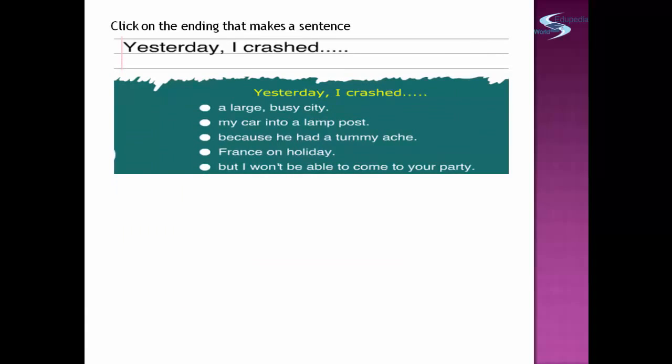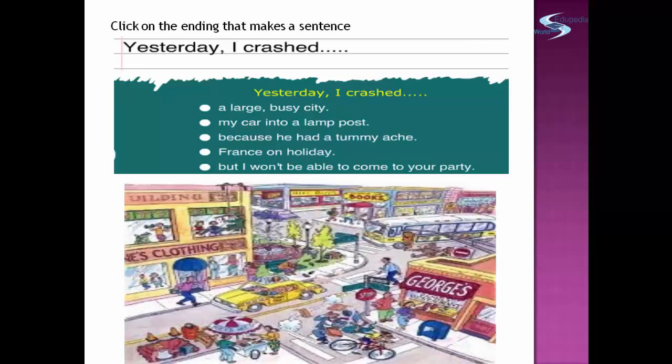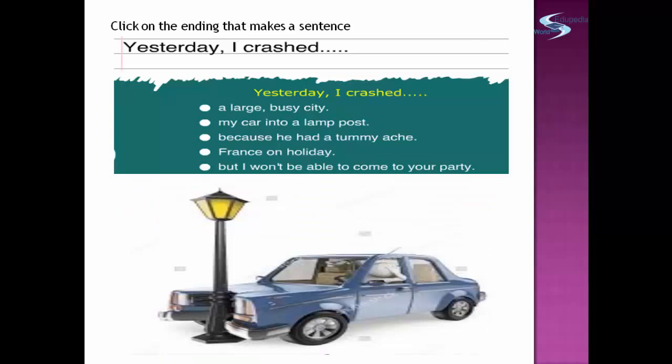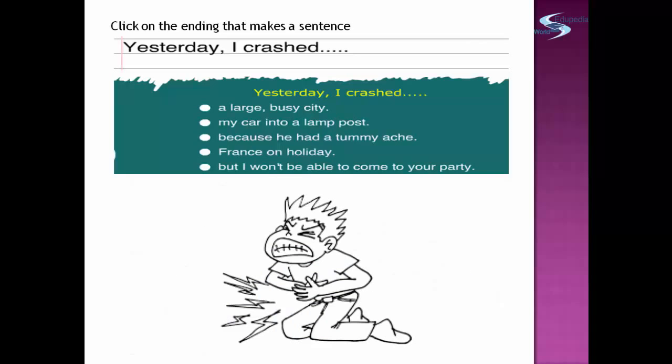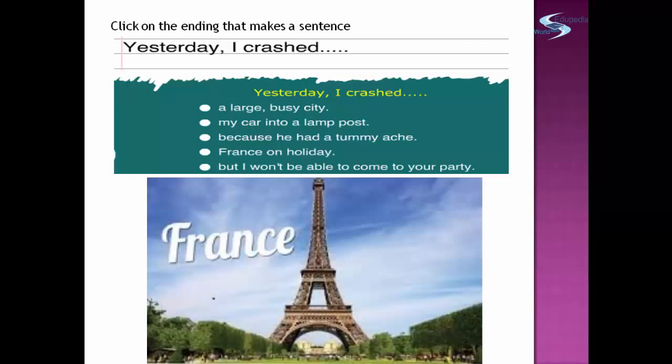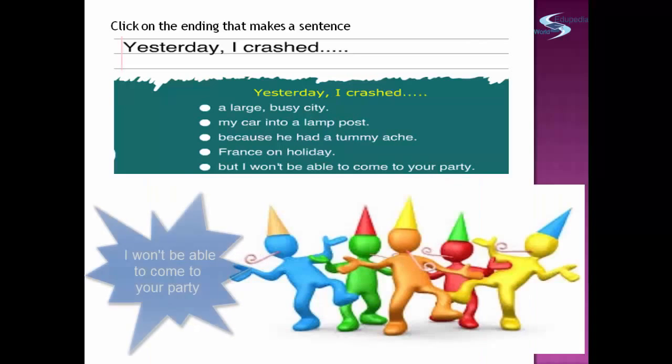Okay, let us have an exercise for this lesson. Click on the ending that makes a sentence, or click on the appropriate predicate. Number 1. Yesterday I crashed. A, a large busy city. B, my car into a lamppost. C, because he had a tummy ache. D, France on holiday. E, but I won't be able to come to your party.